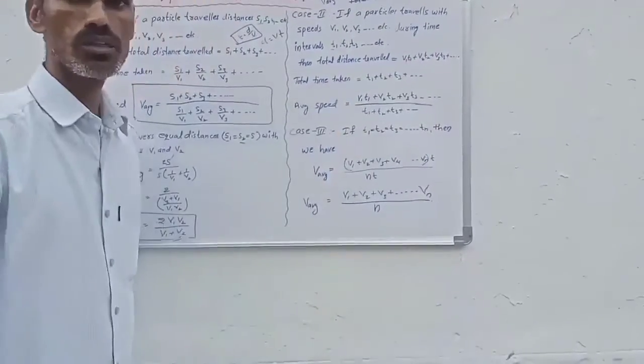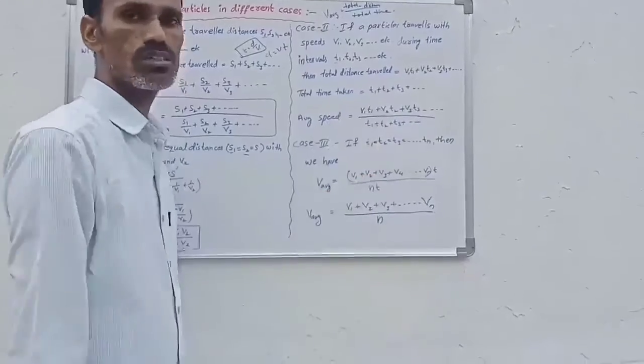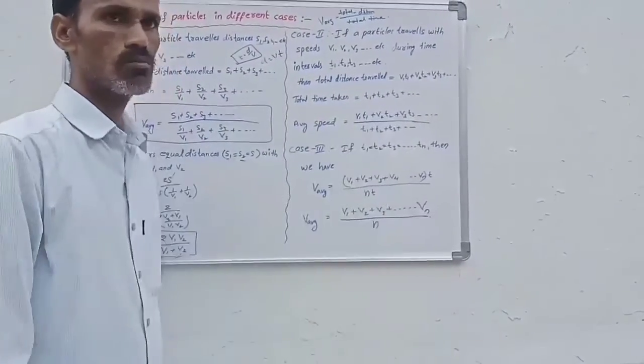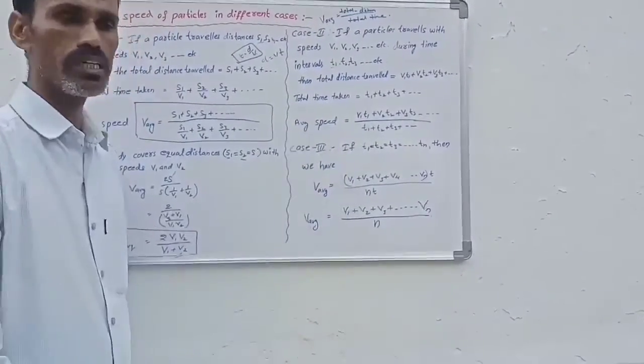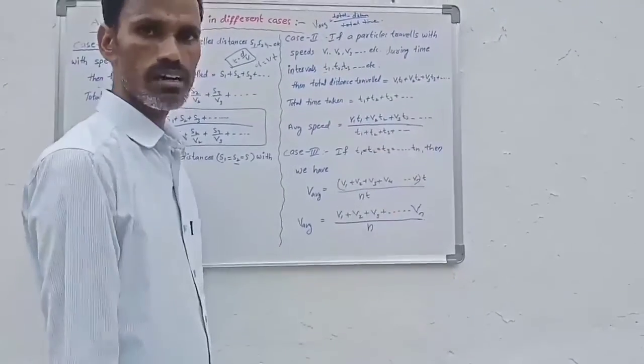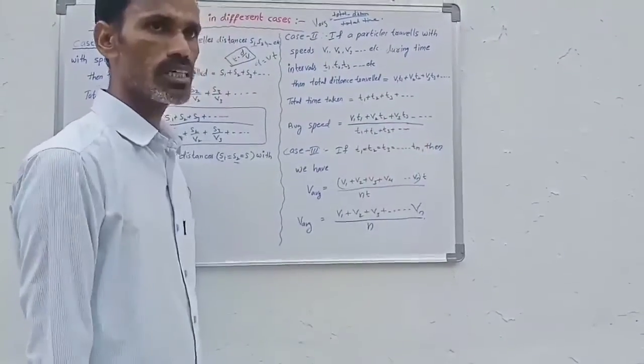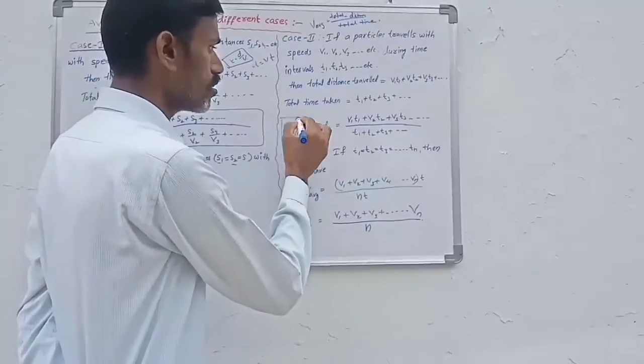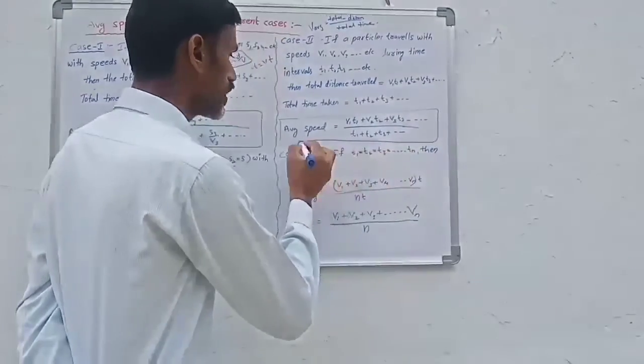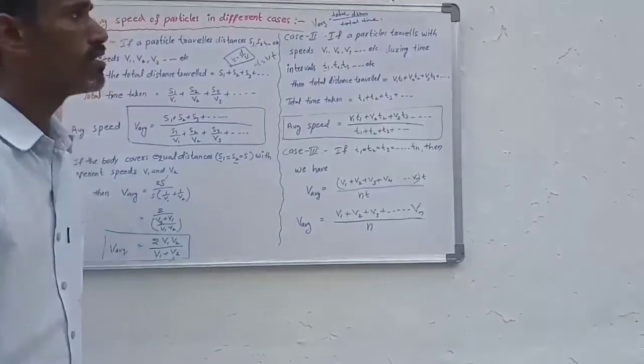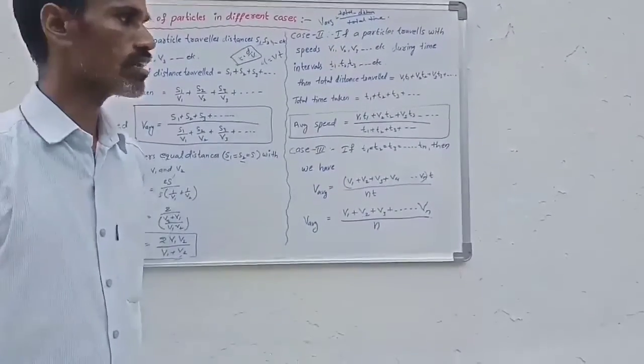Now what is the total time taken? So times are given, t1 plus t2 plus t3 and so on is the total time taken. Now we find average speed, total distance traveled by total time taken. Okay, this is the formula used to find the average speed whenever the speeds and time intervals are given.